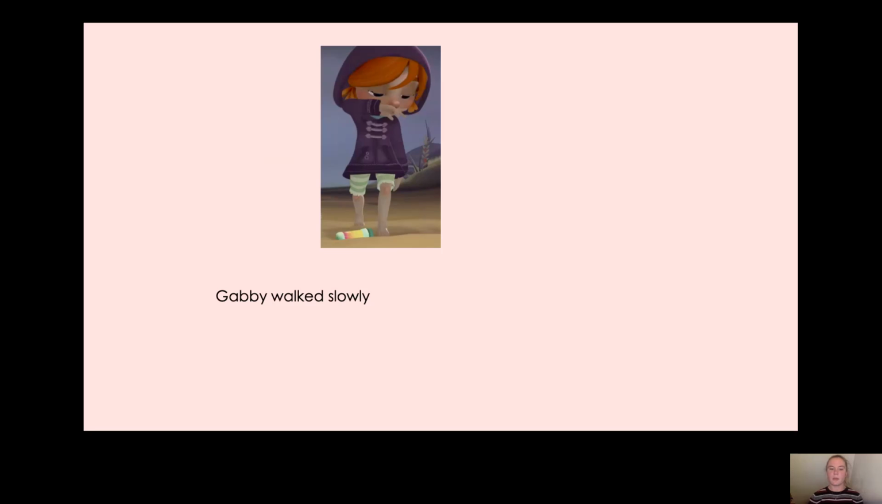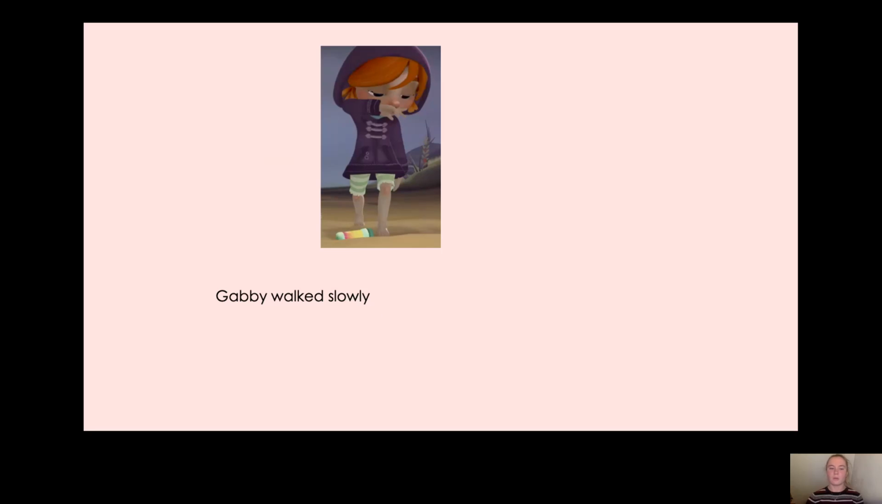So Gabby walked slowly. That's how we're going to start our sentence. Now, can you pause the video and think how you can add an adverb of place to that sentence? Pause the video now and have a go. Okay, how did you get on? Were you able to put an adverb of place in there? Shall we see what I thought of?